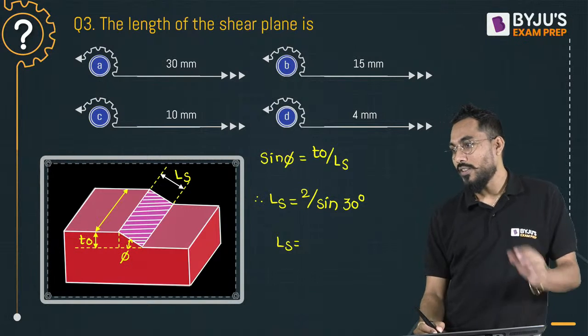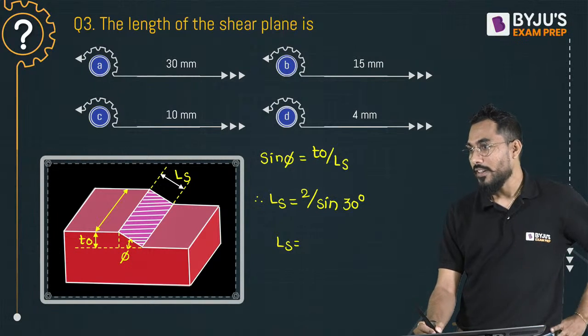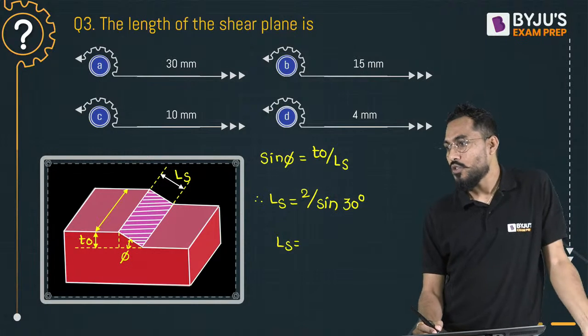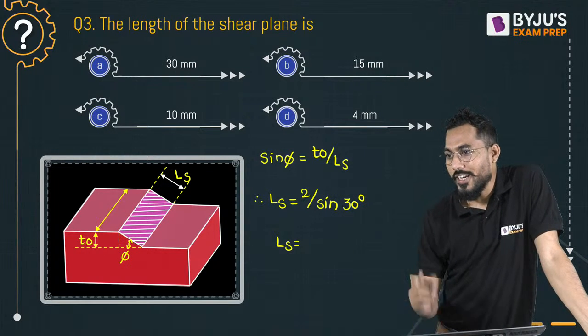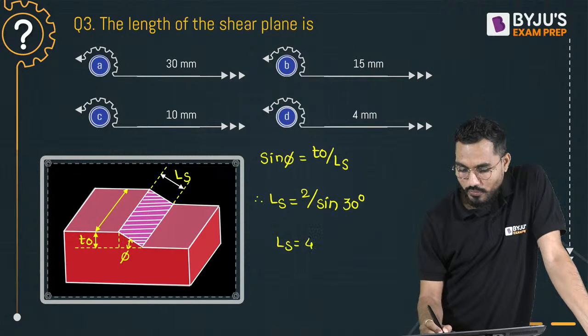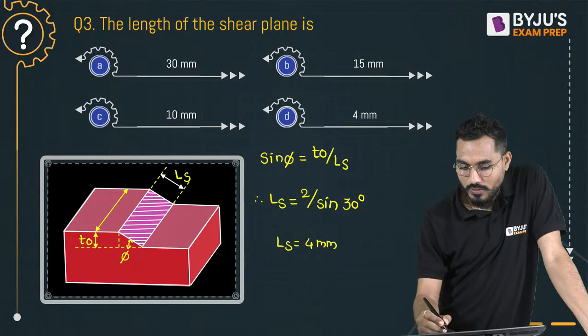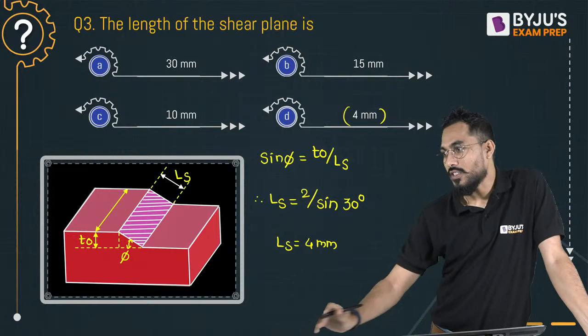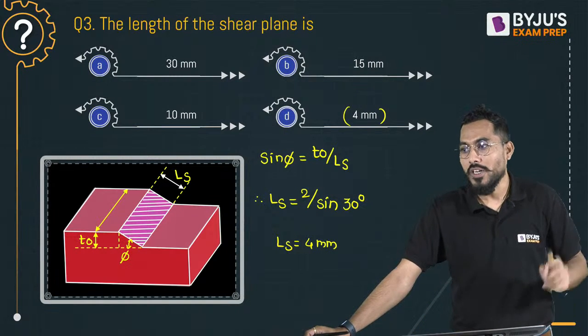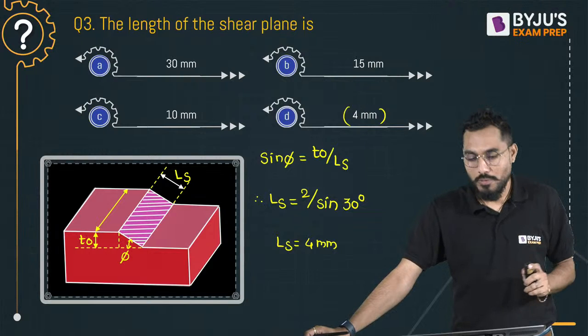How much answer is coming for the length of the shear plane? Anyone calculated it? The answer is coming exactly equal to 4 millimeter. So option D is the perfect answer for this. 4 millimeter, very correct. Sandeep, very correct. Kiran, very correct. 4 millimeter is the length of the shear plane.